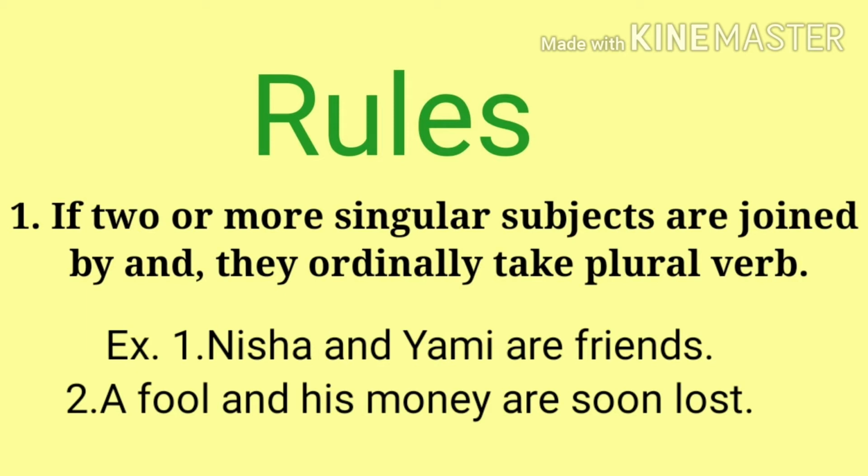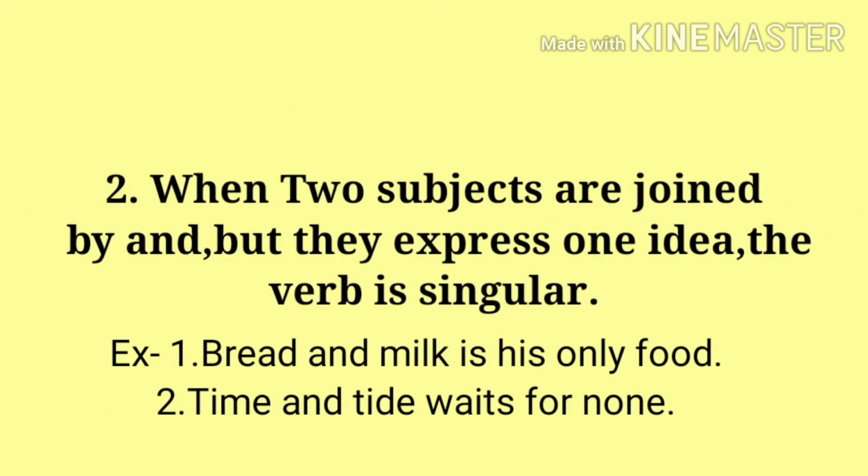A fool and his money are soon lost. Same in this sentence, a fool and his money both are singular subjects connected with and, so we are using the plural verb are.